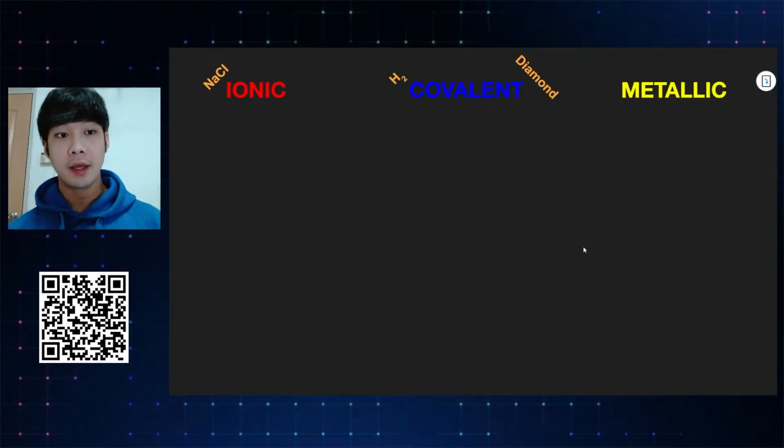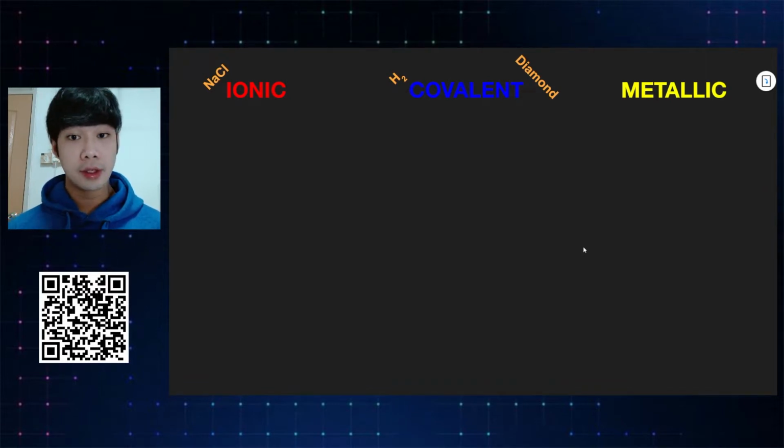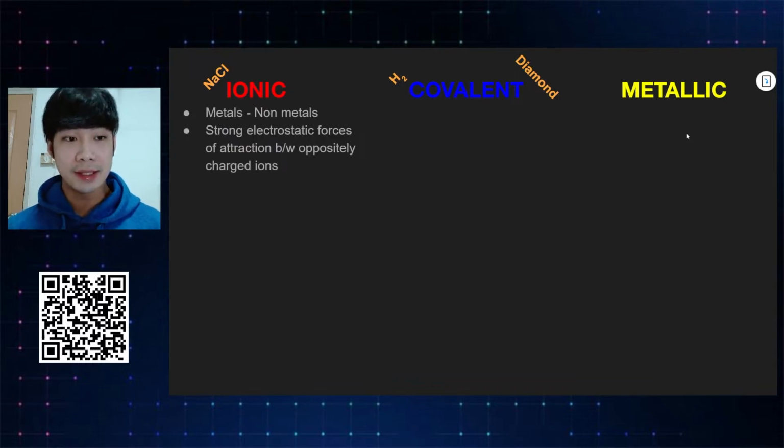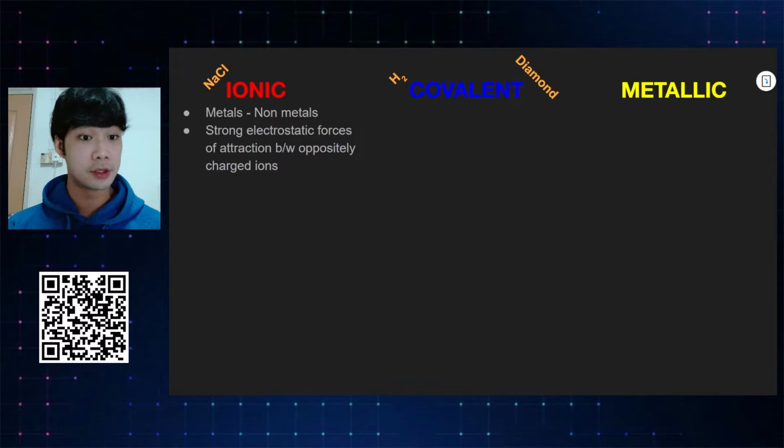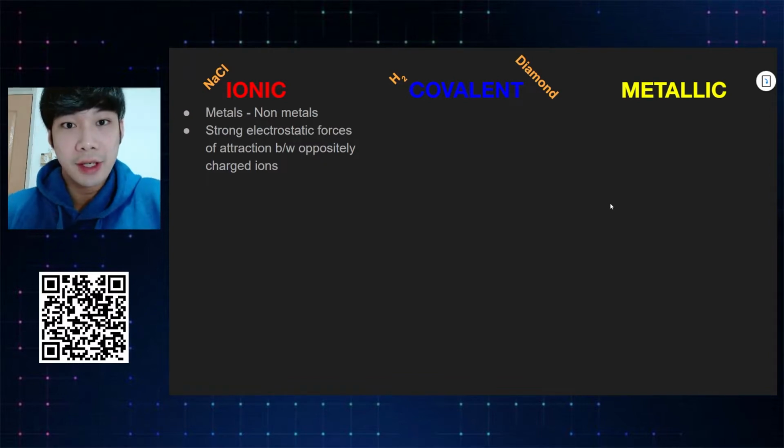Alright. In school, you learn 3 types of chemical bondings. Ionic bonds, covalent bonds, and metallic bonds. For ionic bonds, it's basically bonding between metals and non-metals. The description of these ionic bonds is strong electrostatic forces of attraction between oppositely charged ions. Let's look at an example of an ionic bond, shall we?